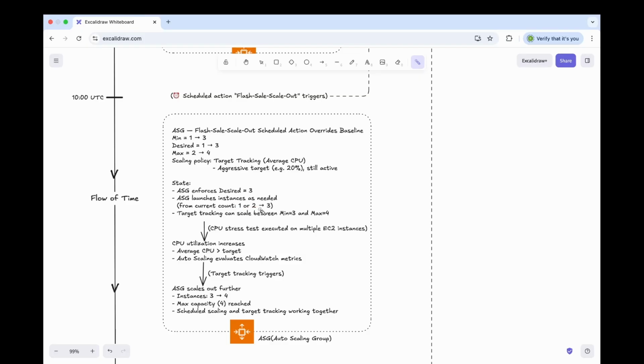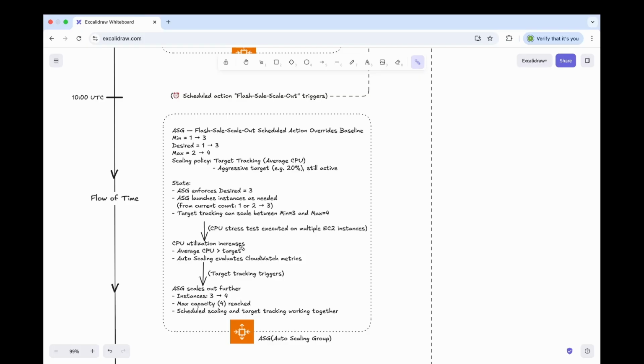It is important to note that the target tracking policy is still active. Scheduled scaling does not replace it. What the scheduled action really does is change the boundaries. Now target tracking is allowed to scale between 3 and 4 instead of between 1 and 2.